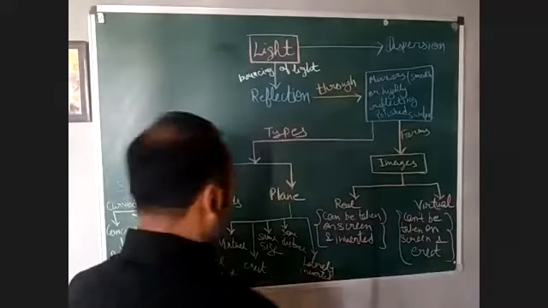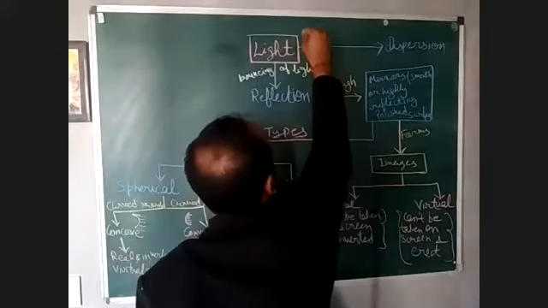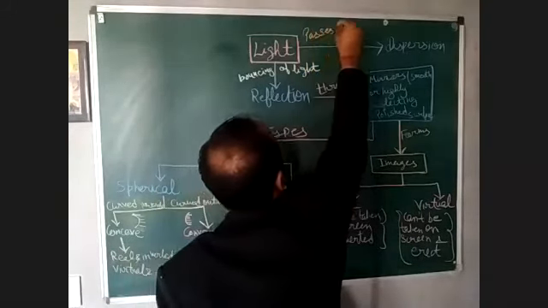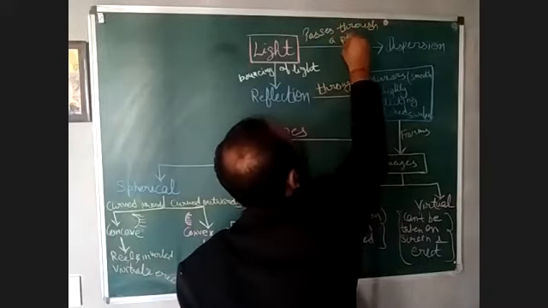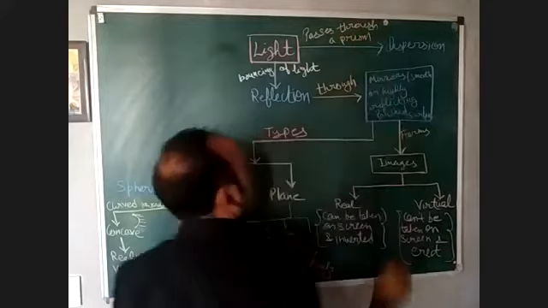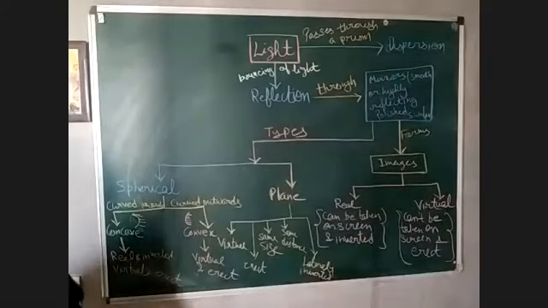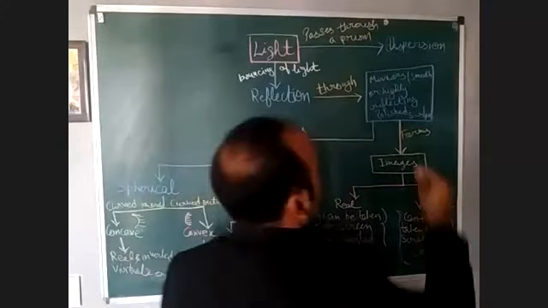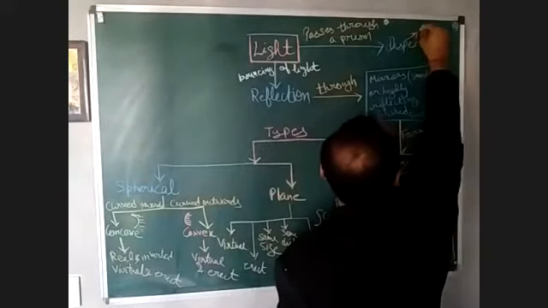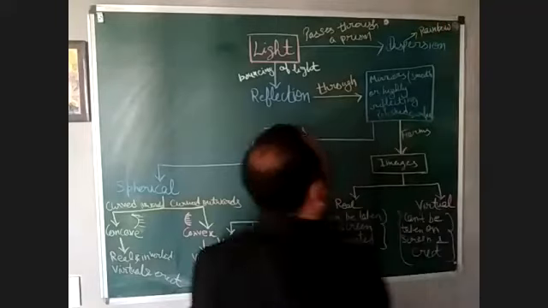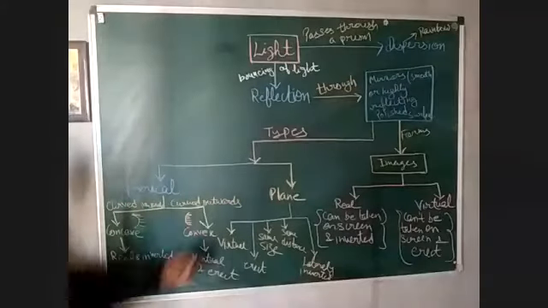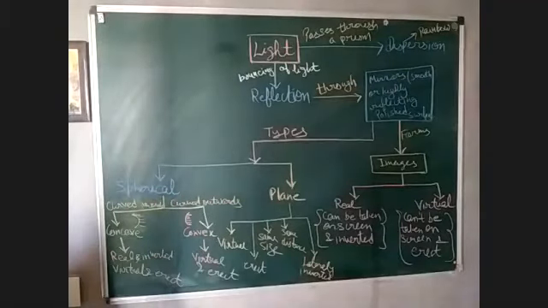When the light passes through a prism, then dispersion takes place. And what is the example of dispersion? Very simple, that is rainbow. Right? We have discussed Newton disk in this chapter. So that is rainbow.